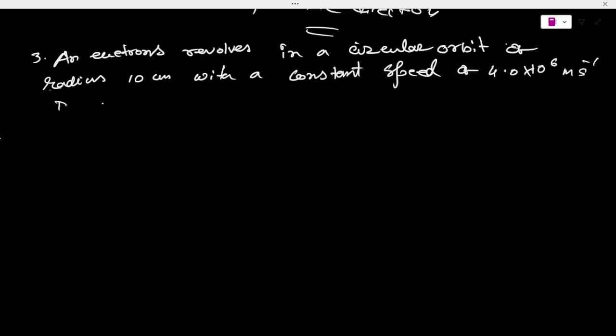So the question is: determine the electric current at a point on the orbit.